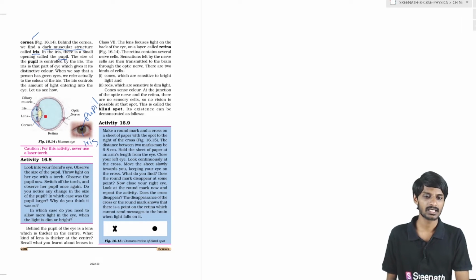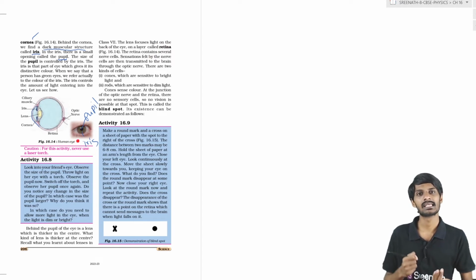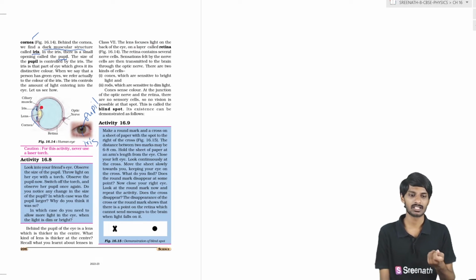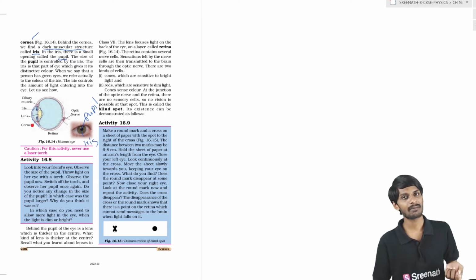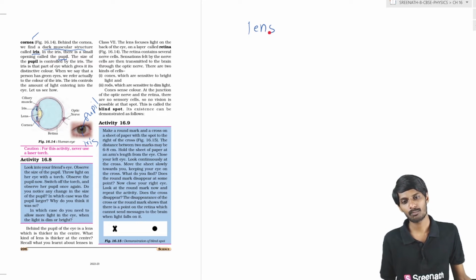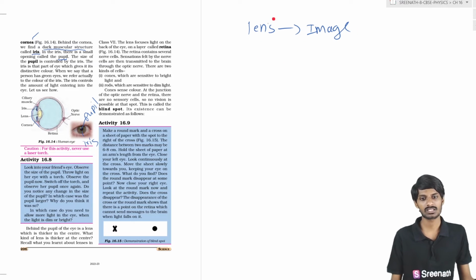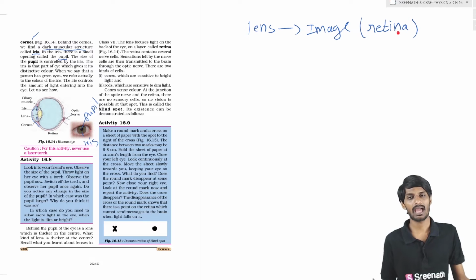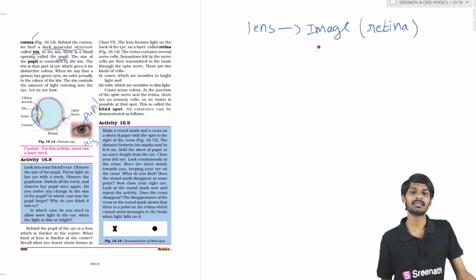Okay, next, students, we know light enters into our eye. So what happens next? There is a lens here. Light enters our eye through the pupil and falls on the lens. With the help of the lens, an image is formed, the image of the objects around us. The image is formed on the retina, which is on the back side of the eye.